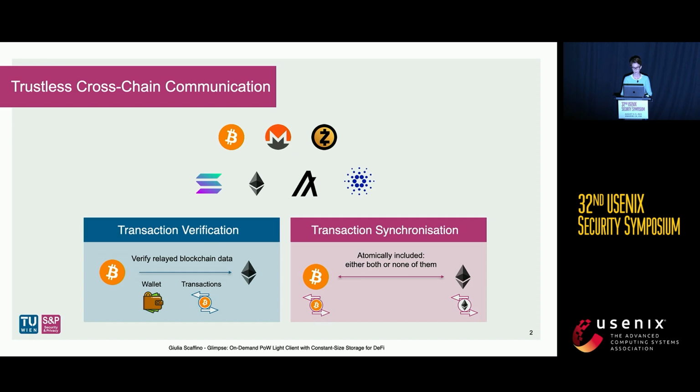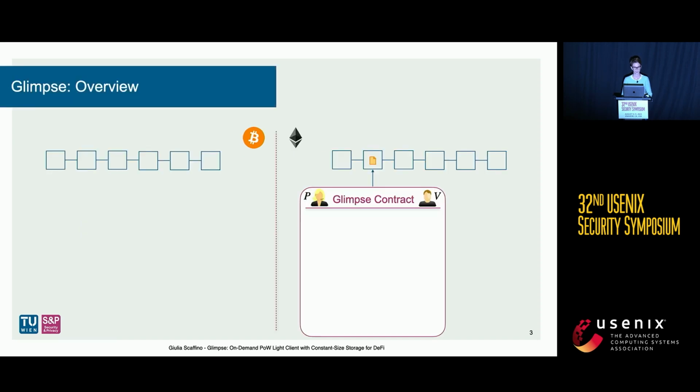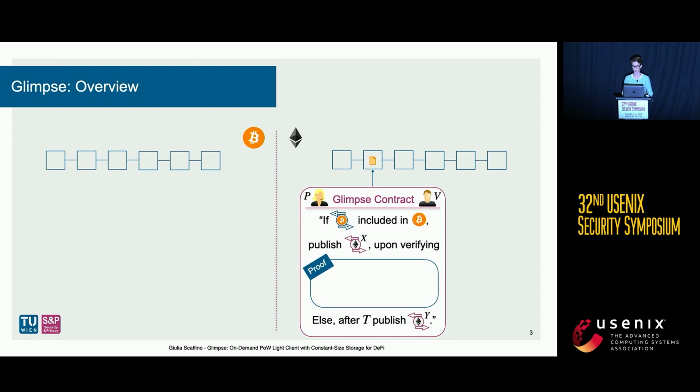With this in mind, I can now give you an overview of our protocol. Glimpse is a contract living on the destination blockchain, which is set up by two parties, a prover and a verifier. The contract encodes the following logic. If a particular transaction is included in Bitcoin, then publish a transaction X in Ethereum if and only if a proof successfully verifies. Otherwise, after some time t, publish a different transaction in Ethereum, transaction Y.